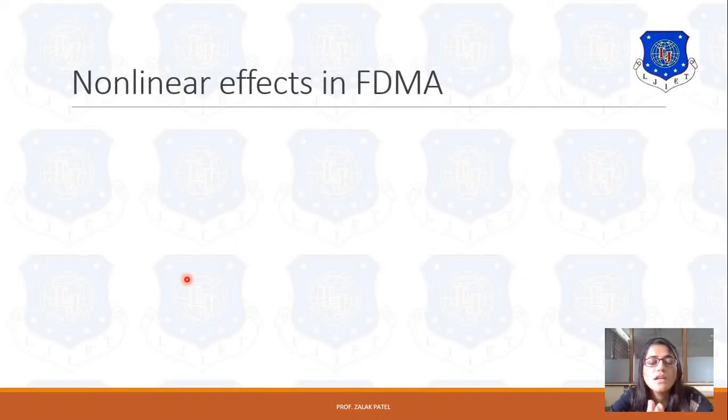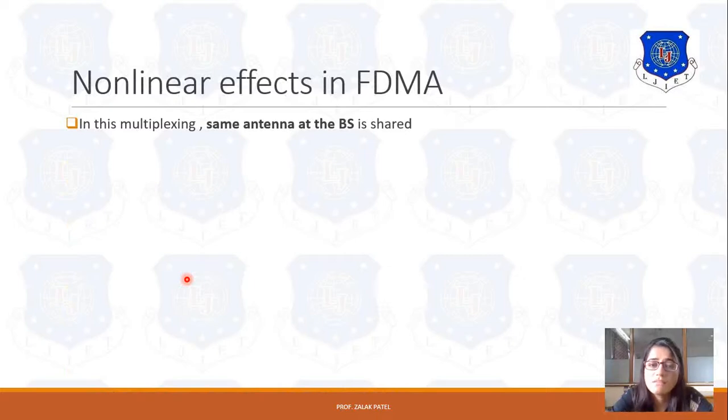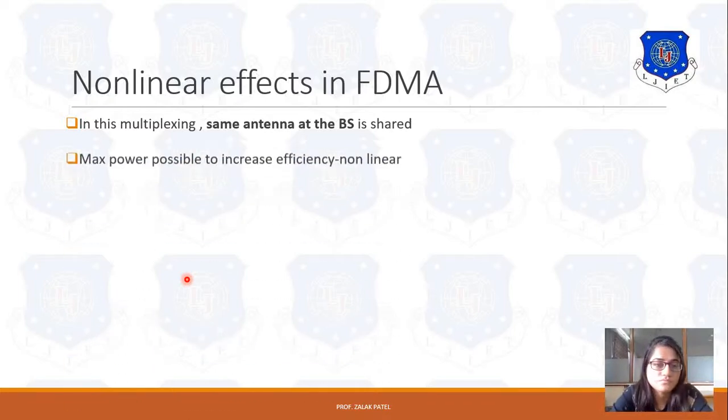Next is the non-linear effect of FDMA. As we discussed in multiplexing, the same antenna is used at the base station in case of FDMA. Different bands of frequency are used, but the same antennas are assigned to the base station. A base station is a fixed station that is allotted to the cellular communication system.